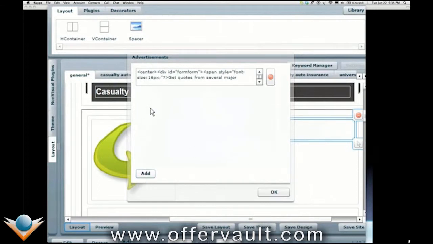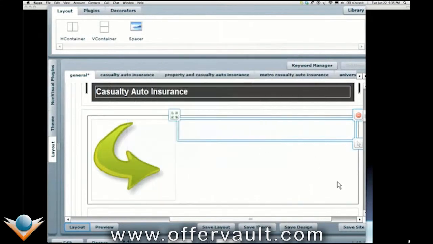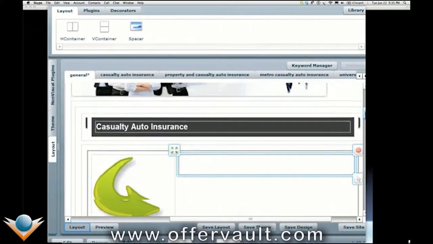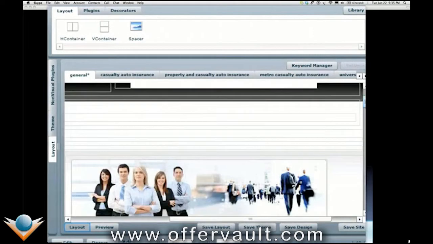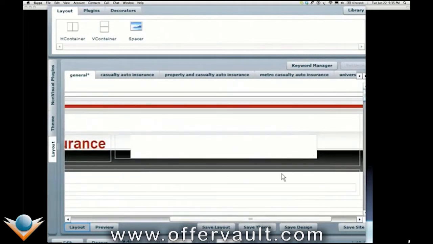You can click add right here and put in a new code, and it'll rotate different codes to every person that visits. So if you want to test different monetization strategies, you can do that. The side benefit is that it actually encrypts the code, so search engine robots can't read the code that's in here and can't tell what you're doing to advertise, which is pretty cool. That also keeps that code away from your competitors as well.